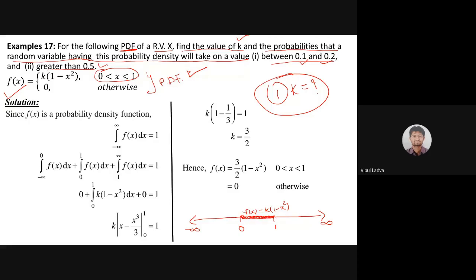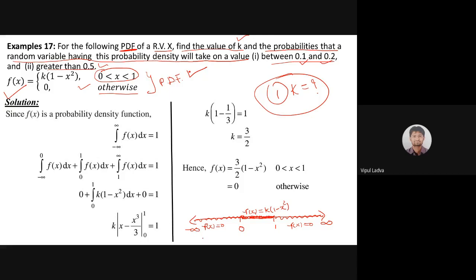And in rest of all the cases, in rest of all the intervals, अगर 1 to infinite बात कर रहा हूँ तो यहाँ पे भी f of x 0 है। If we are dealing with minus infinite to 0, तो यहाँ पे भी f of x 0 है. That is provided in the equation. Observe here, for 0 to 1, it is k times (1 minus x square). Otherwise, for all the other intervals, f of x will act as 0. So we are interested in the integral from minus infinite to infinite of f of x dx, but observing the situation, I need to divide this integral into three parts.